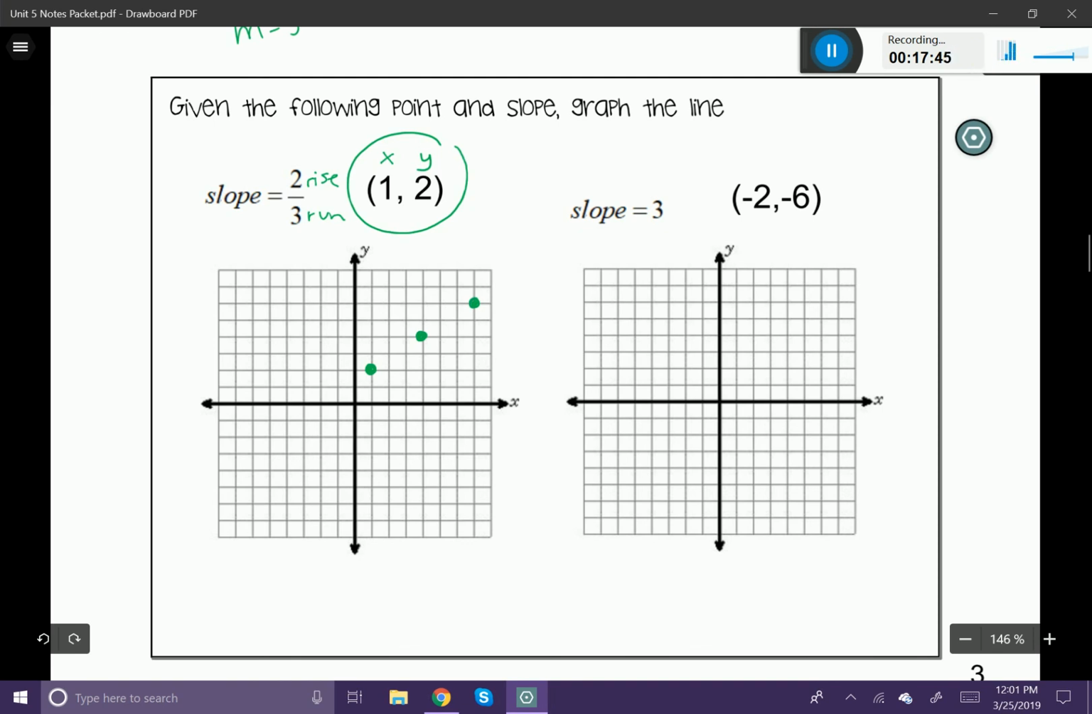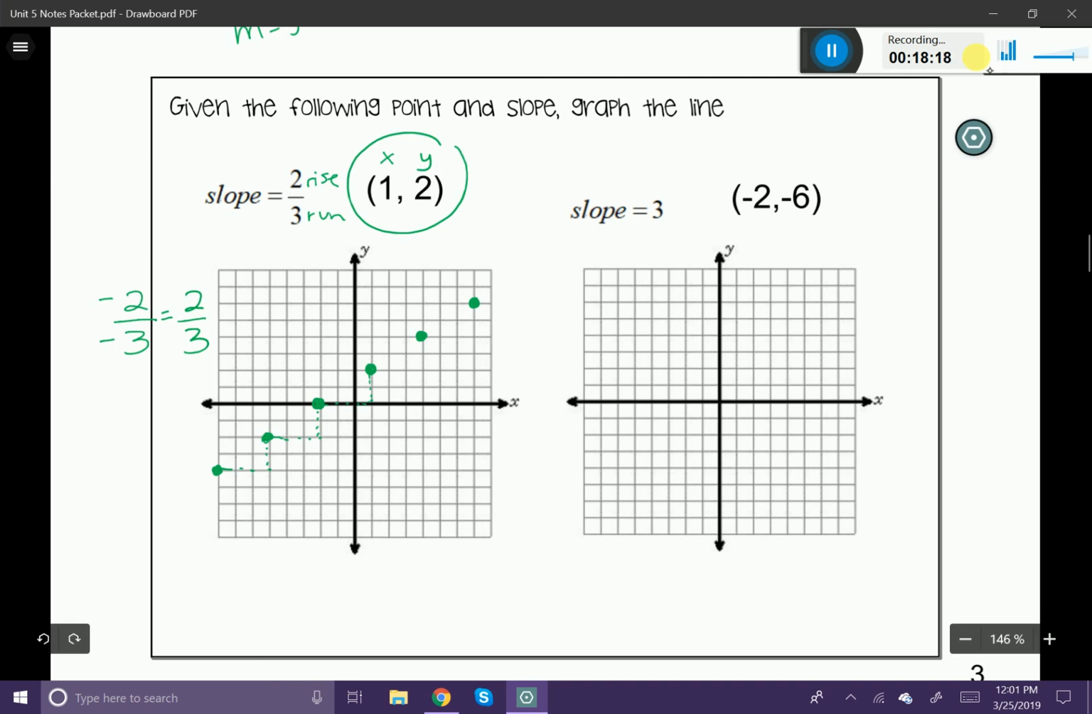Now, to go to the left, it's a little bit different. You have to think about it like this. 2/3 I can also write as -2 over -3, right? Because -2 over -3 still simplifies down to 2/3. And the reason is a negative divided by a negative is a positive. So I can go down 2 and to the left 3 if I'd like and continue that pattern. So down 2 and to the left 3. You can see that it continued that pattern on my coordinate grid.